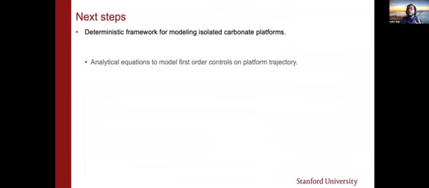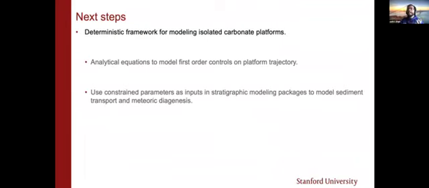And then we use those well-constrained parameters as inputs in stratigraphic forward modeling packages to understand the impact of sediment transport and meteoric diagenesis, which are secondary controls on the distribution of reservoir quality facies in carbonate dominated sediments.